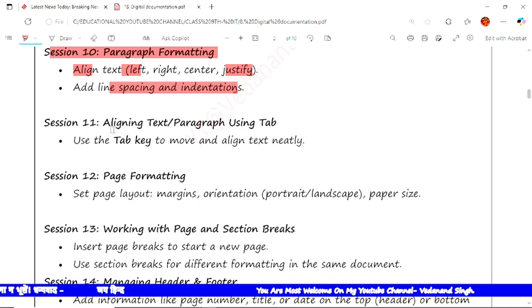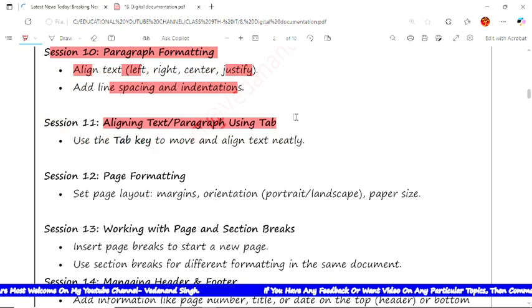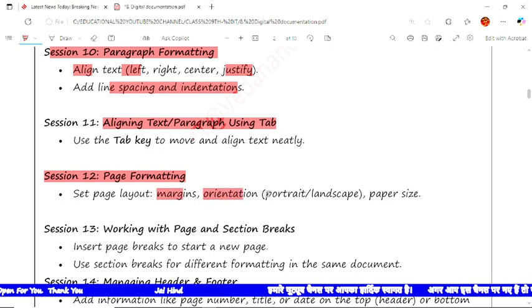In session 11 we'll learn about aligning text and paragraphs using the tab. A particular tab we have to use. We use the Tab key to move and align the text neatly. Next, in session 12 we'll learn about page formatting. In page formatting, generally the page setup like margins, orientation, either portrait or landscape, and paper sizes. These are easy topics, that's why I am taking them fast.